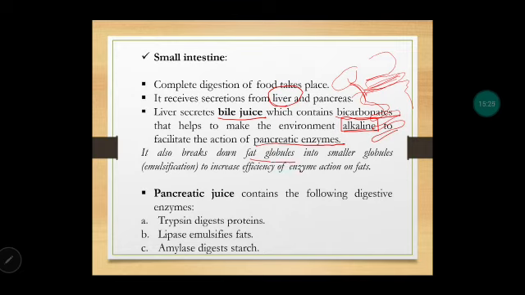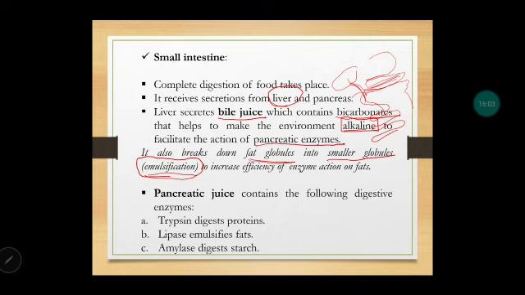See, fat molecules are very complex. So it will break down the fat globules into small parts. This is called emulsification. Breaking down of large fat molecules into small molecules is called emulsification. Now, why is this process essential? See, fat is a very complex molecule, so enzymes cannot act on such complex molecules. It has to loosen the structure. So it will help in breaking down the fats or loosening the structure of fats so that enzymes can act very efficiently on fats.